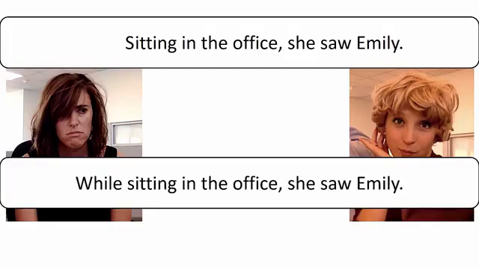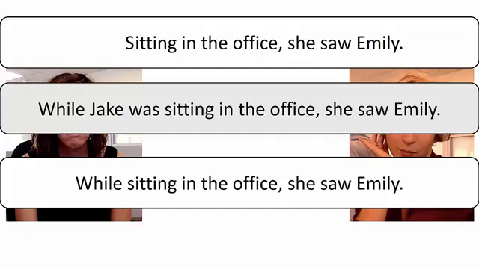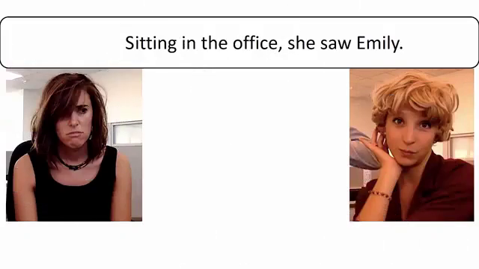While sitting in the office, she saw Emily. Both of these reductions have the same meaning as the full form of the sentence. Remember that all three sentences are correct and have the same meaning. The difference is only a matter of style, just like our haircuts. In this lesson, we'll be focusing on the shortest reduction.